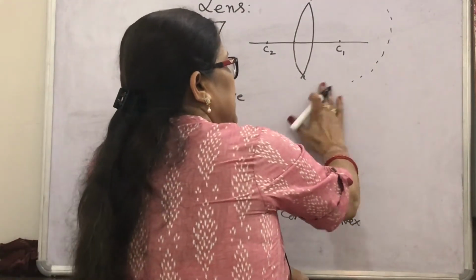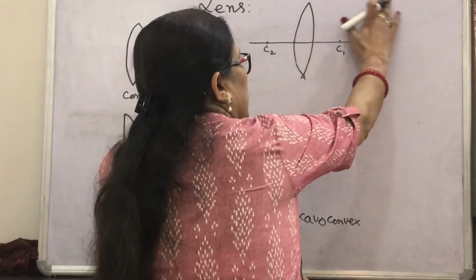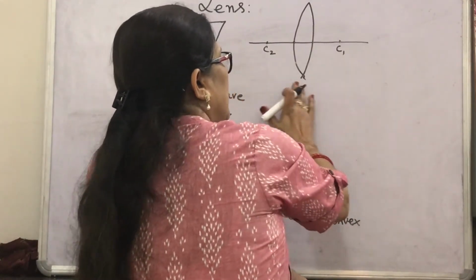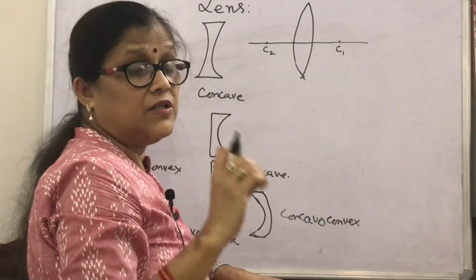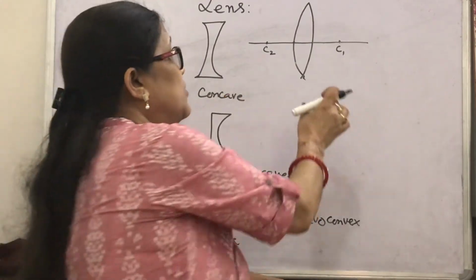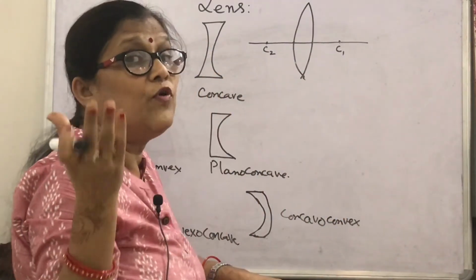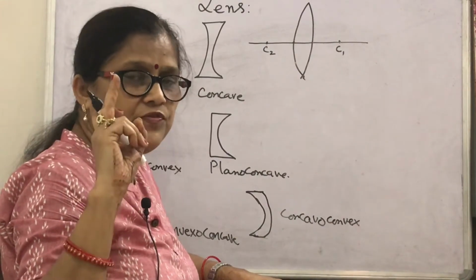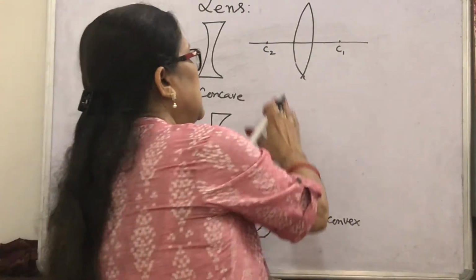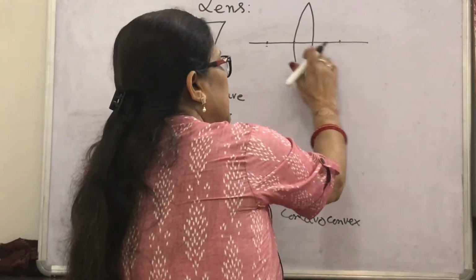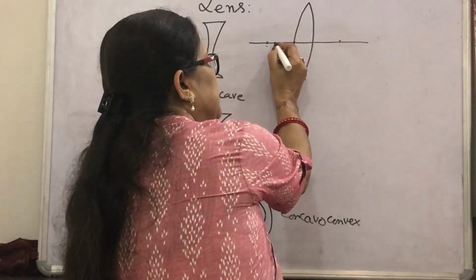In the case of a convex lens, there are two surfaces, so there will be two foci. The first focus for a convex lens is a point on the principal axis.